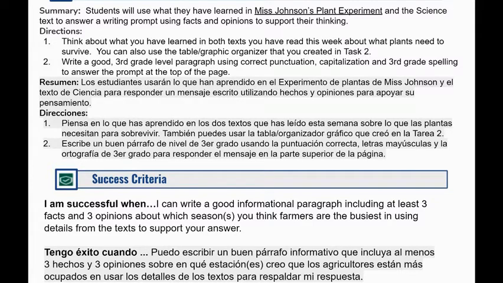You will be successful when you write a good informational paragraph, including at least 3 facts and 3 opinions about which seasons you think farmers are the busiest, using details from the text to support your answers.